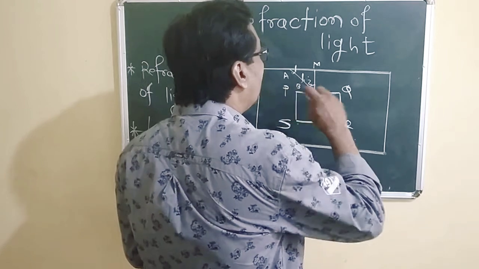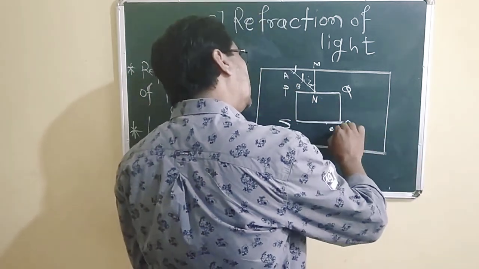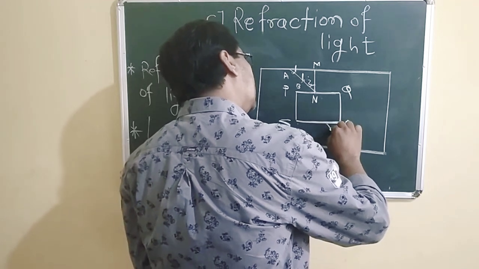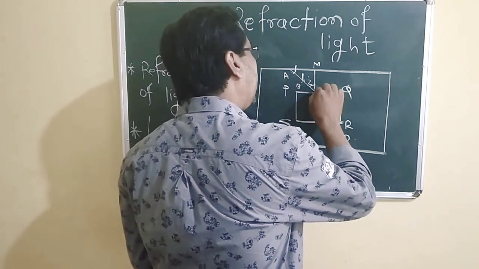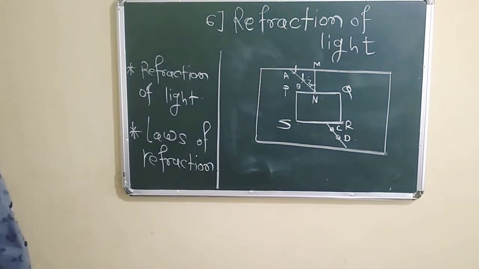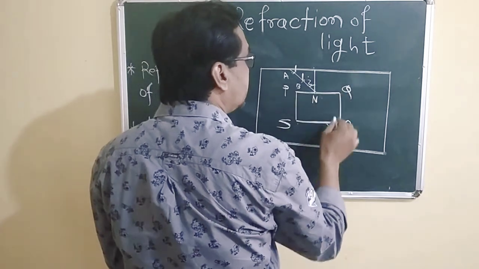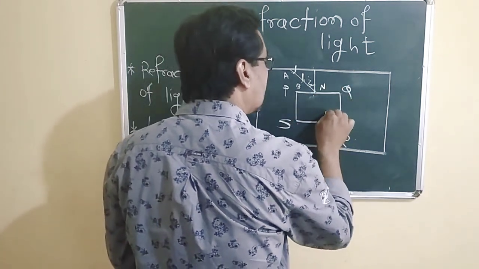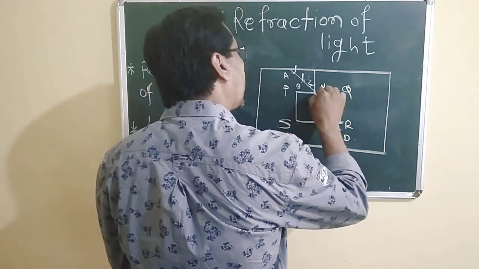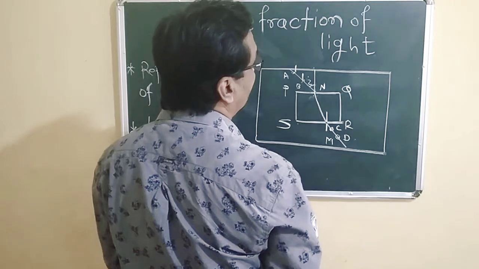Okay, so remove this glass slab. We have to draw a straight line here and join these points. Here are the points N and M. You have to join them.